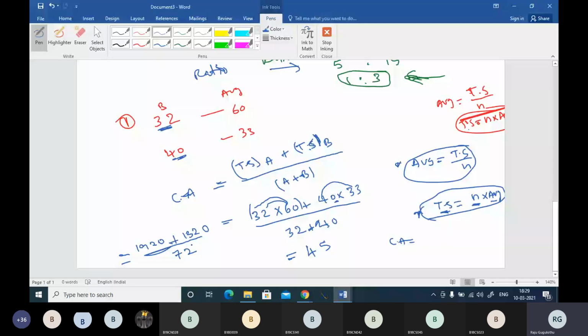You do the addition and you do the calculation. You can see over here the calculation part is going to eat our time. That's why we will be using the mixtures and alligation technique. Let us apply that mixtures and alligation. First you copy this one, later we go to that one.